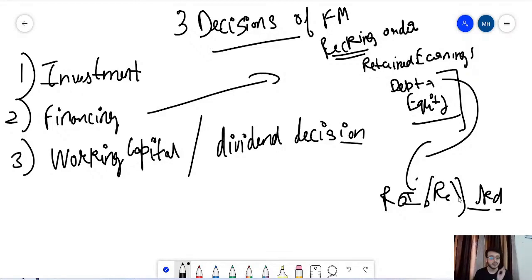And if the value of the firm increases, your overall cost of capital, which is also called the weighted average cost of capital, will decrease, and that is what the firm wants. The firm wants the maximum value for itself and the minimum cost of capital.